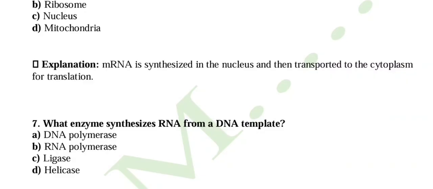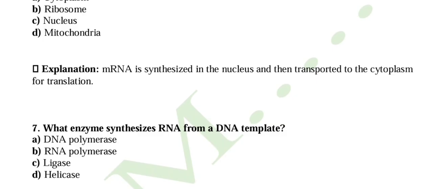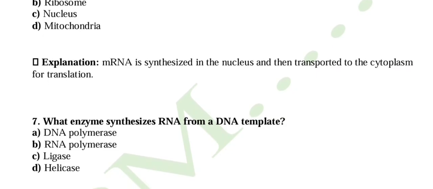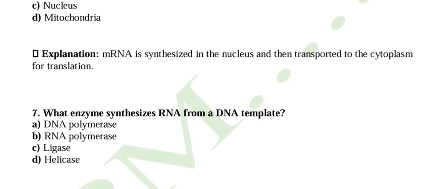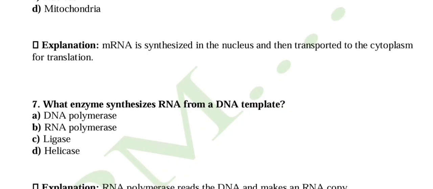Question number 7. What enzyme synthesizes RNA from DNA? So the answer is option number B, that is RNA polymerase, because RNA polymerase reads the DNA and makes an RNA copy.